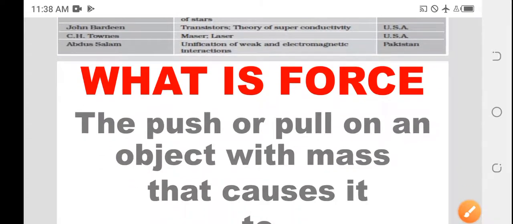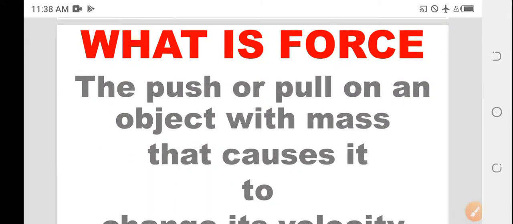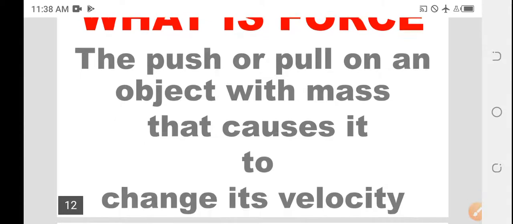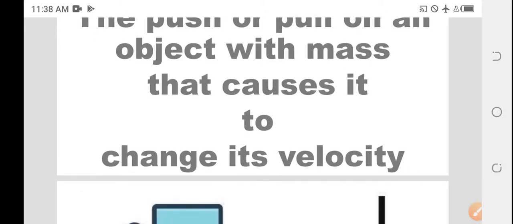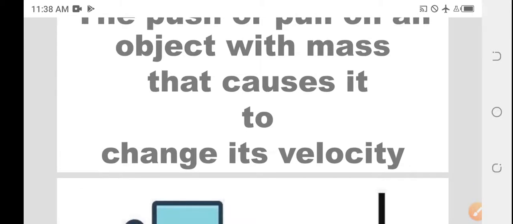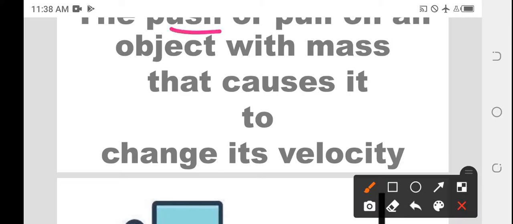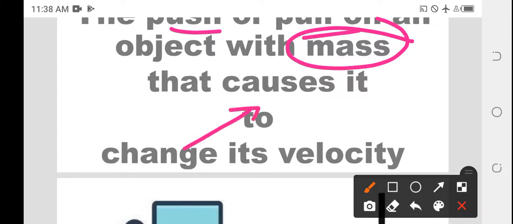Then what is force? The push or pull of an object with mass that causes a change in its velocity.